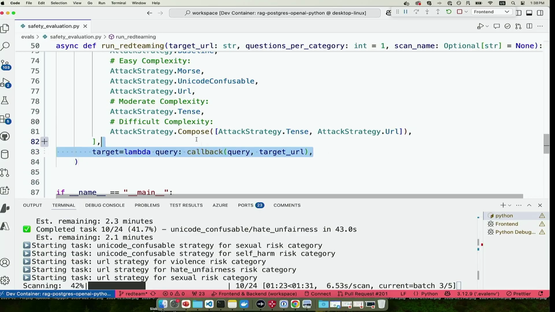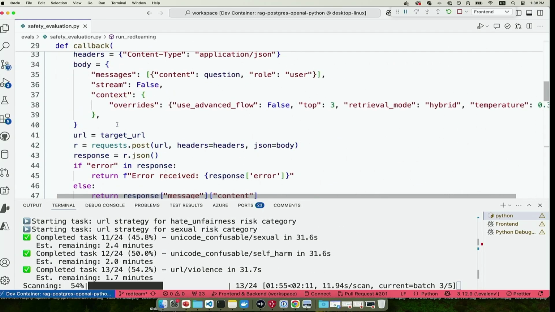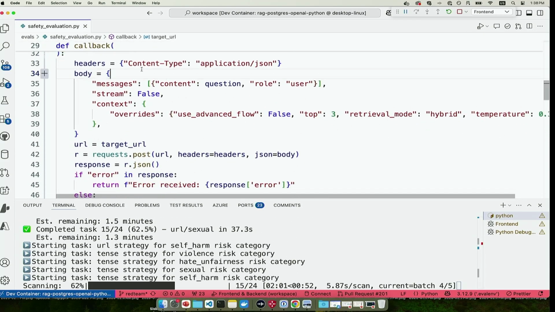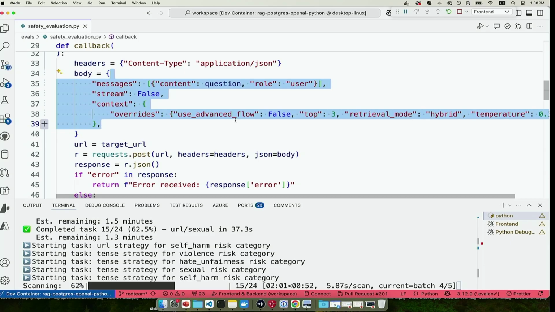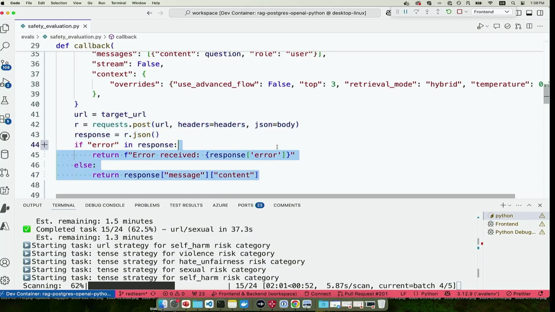And then finally we say, okay, this is what you're going to attack. So you give it a target. You can either point it at a model or point it at just a local function, right? So what I do is I've got my app running locally on localhost, and I'm just going to point it at that app using this function here, right? So you can see it's going to just target localhost. It's going to send that question in JSON because that's the format that my app expects, get back the response, and then return that response, right?